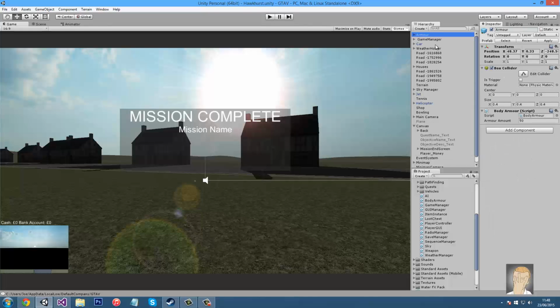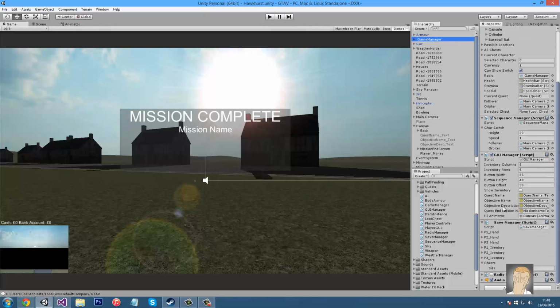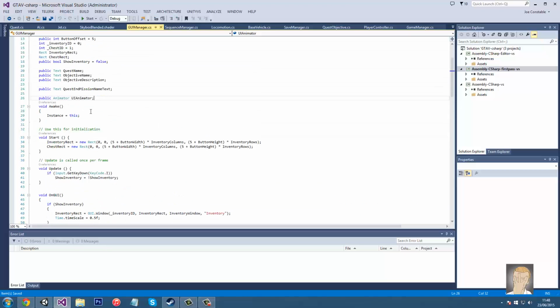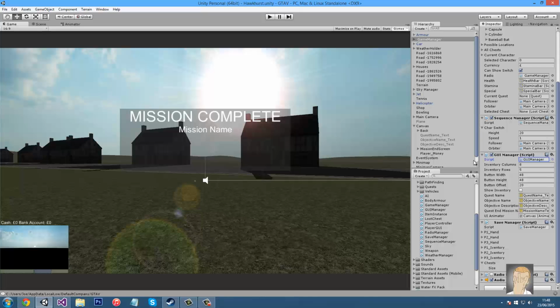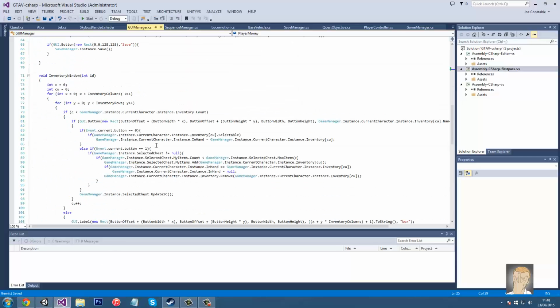And now we need to go into our GUI manager. Okay, I'm going to create another variable of type text, and we're going to name it player money. That's simple. So what we're going to do, player money, so let's drag it in.